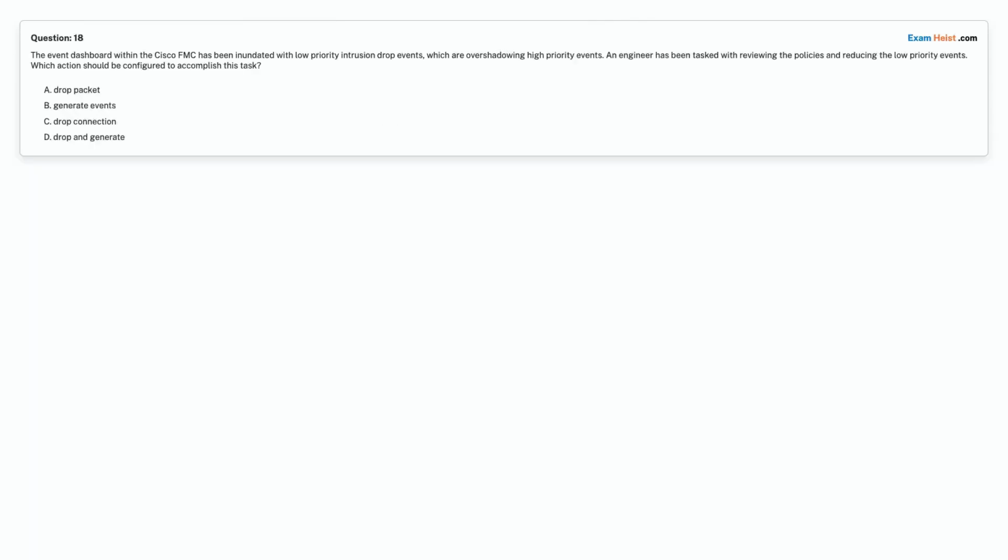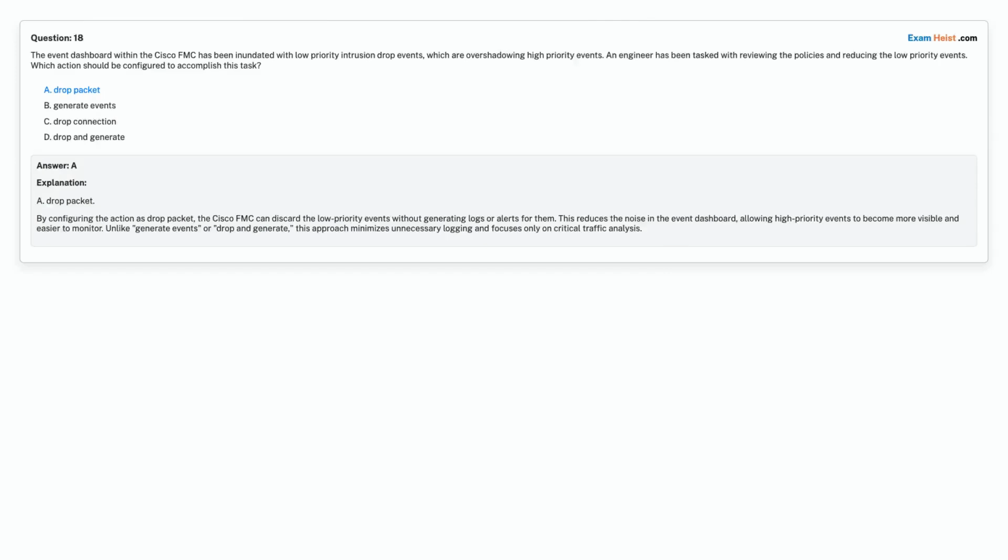Question 18. The event dashboard within the Cisco FMC has been inundated with low-priority intrusion drop events, which are overshadowing high-priority events. An engineer has been tasked with reviewing the policies and reducing the low-priority events. Which action should be configured to accomplish this task? Option A. Drop packet. Option B. Generate events. Option C. Drop connection. Option D. Drop and generate. Choose the correct answer. Correct answer is option A. Drop packet.